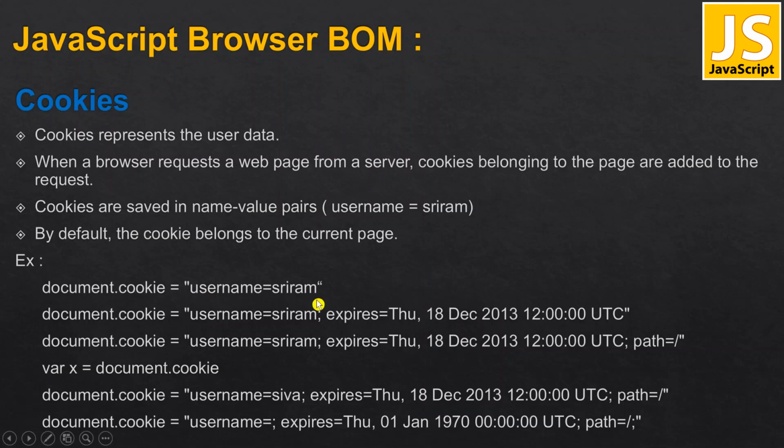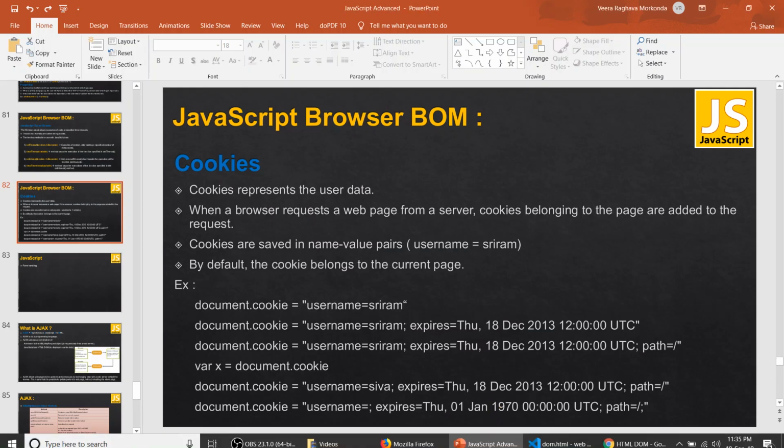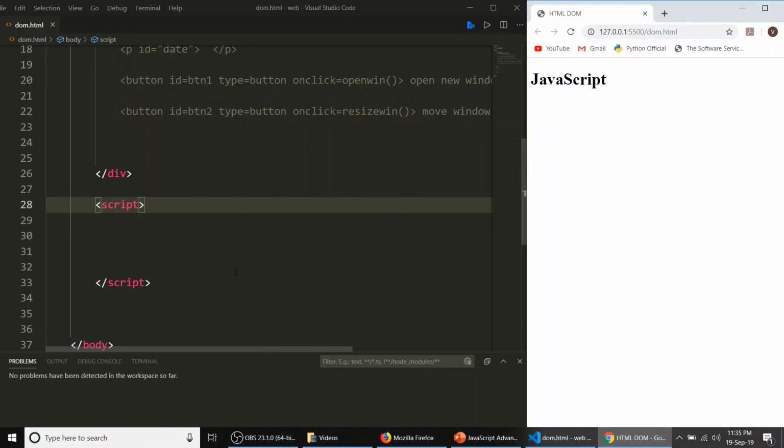If you give it like this, it doesn't expire. And if you declare expires is equal to so and so, then these details will expire after the specified time limit, friends. That is the meaning of expires. Now let me show it to you in practical.